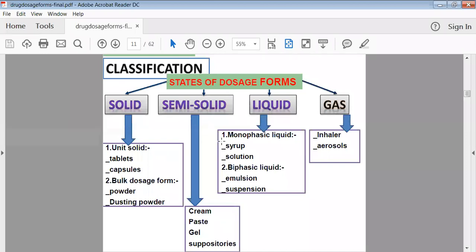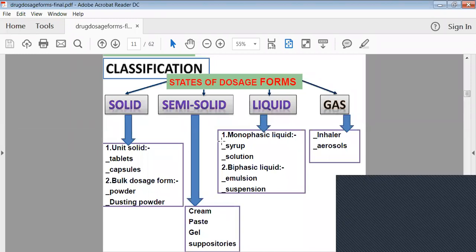Suppose you take one tablet, it means you are taking one dose. That's why it is called unit. Unit means one. It means the dosage form which contains a one-time dose is called a unit dosage form. Examples of unit solid dosage forms are tablet as well as capsule.